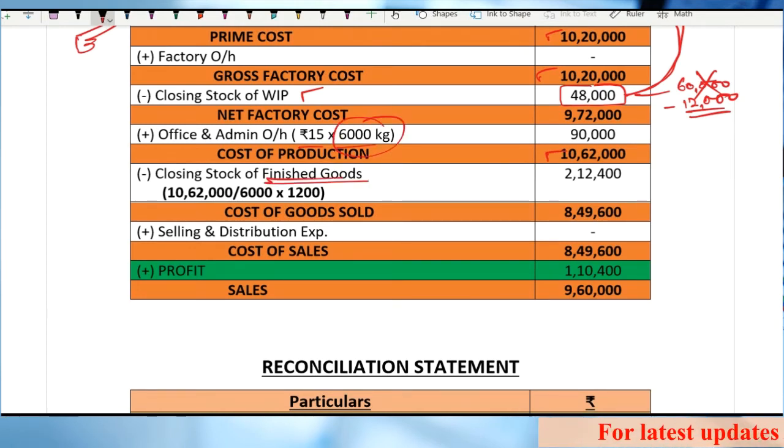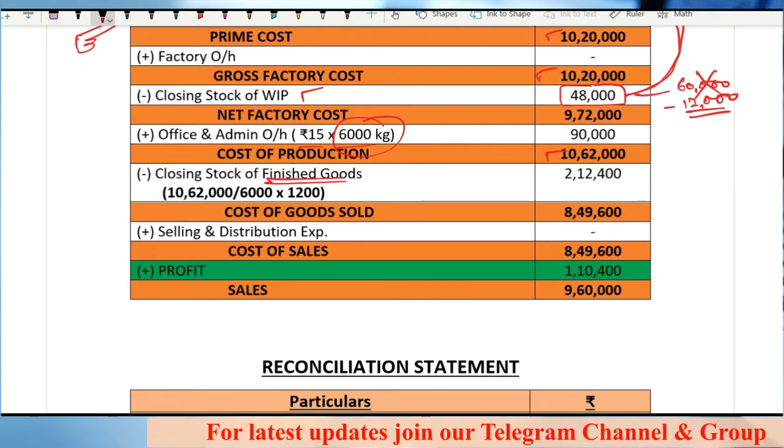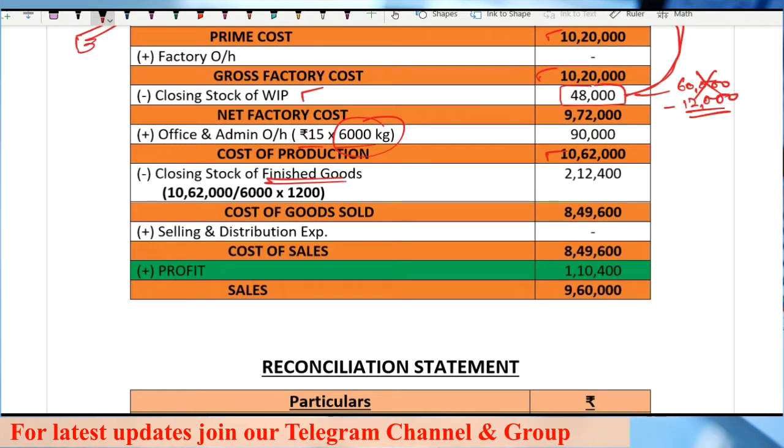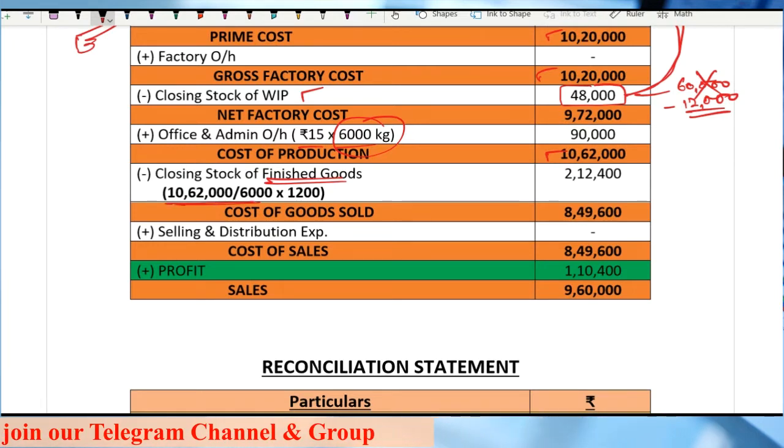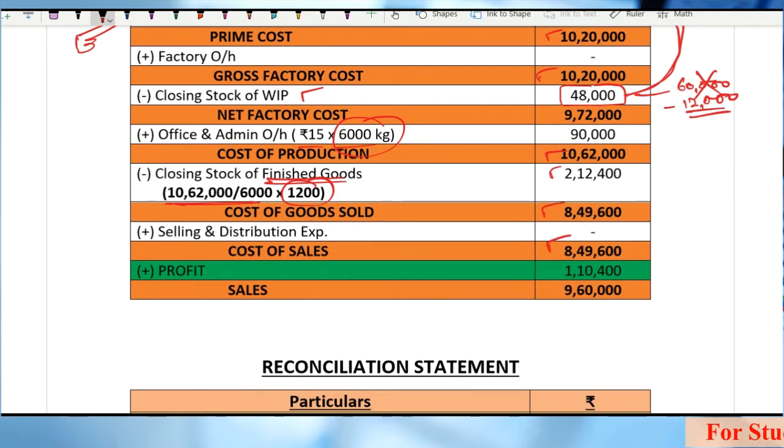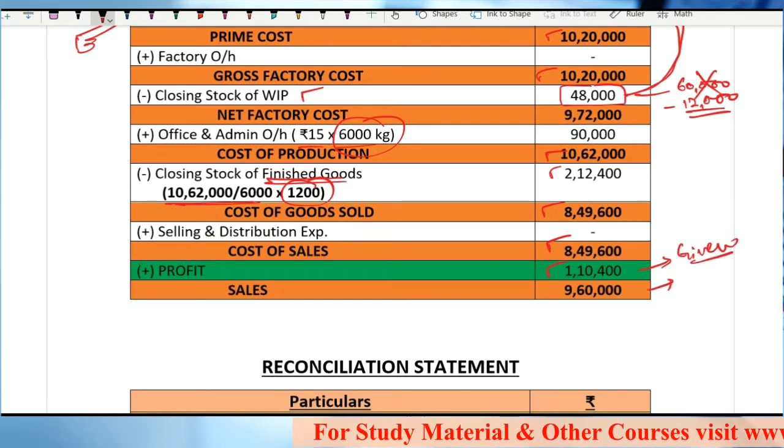Now closing stock of finished goods. Sir, there is 1200 units in the closing stock. This 10,62,000 is the cost of manufacturing 6000 units. So what is the cost of these 1200 units? You can easily calculate. So cost of goods sold, no selling and distribution, same cost of sale. The profit is given to you in this question. Profit is given to you. So sales is 9,60,000.